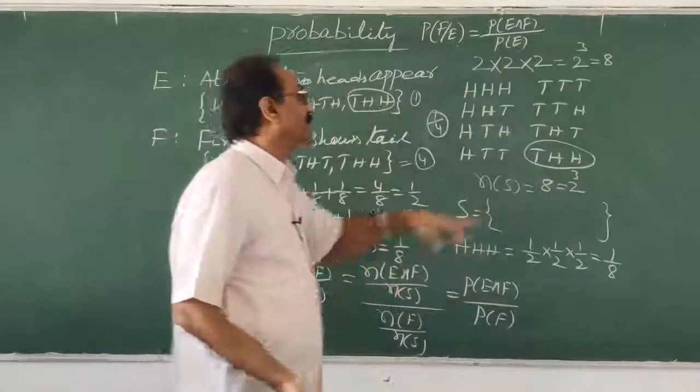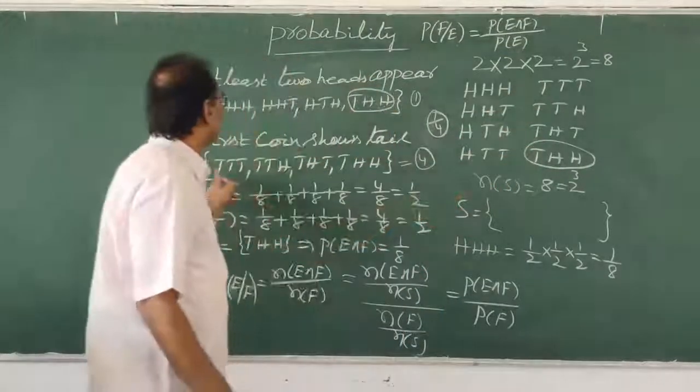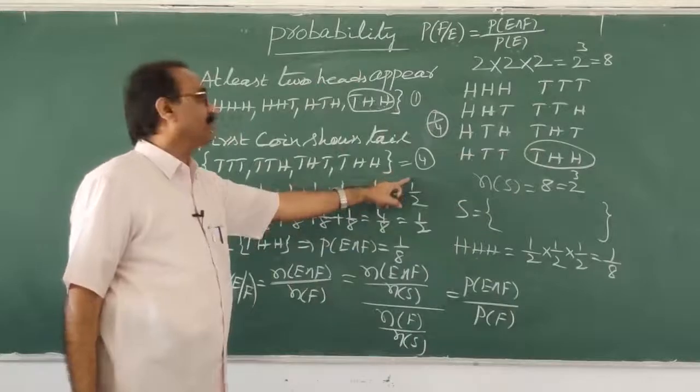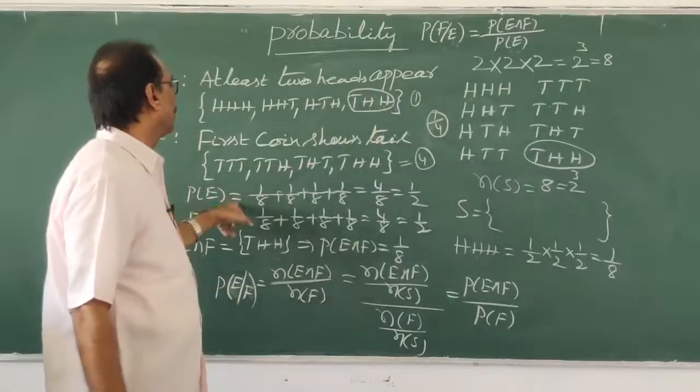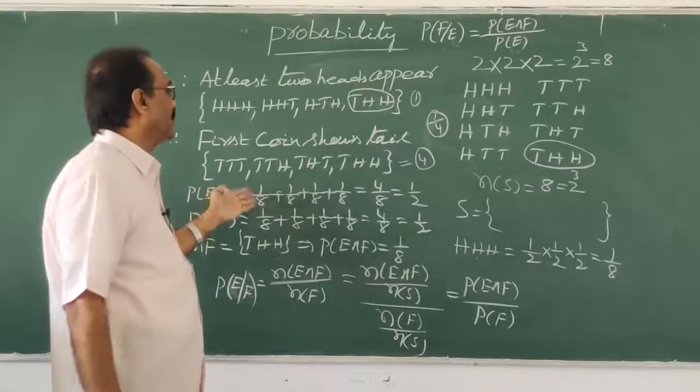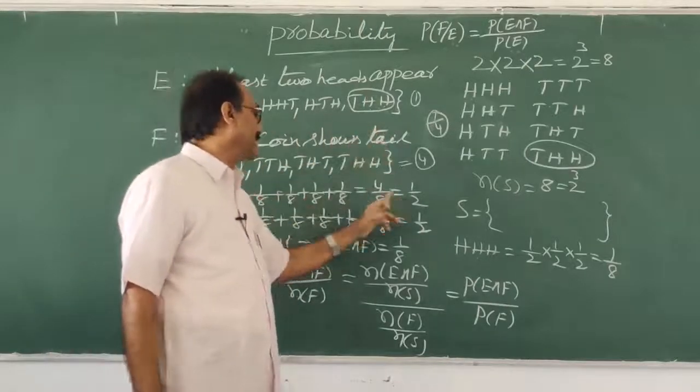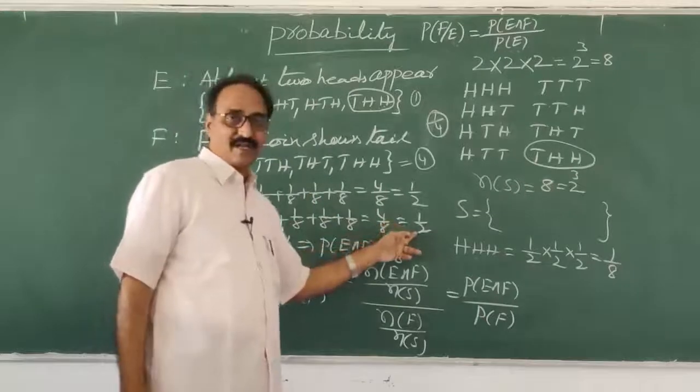First, appearing a tail means all will come, so that's why I wrote all here. How many are there? 4. Here also, how many are there? 4 are there. Okay. Next, what did I say? Probability of E. Now separately to find the probability of E: 4 into 1 by 8, which is 1 by 2. Here also the probability individually is 1 by 2.